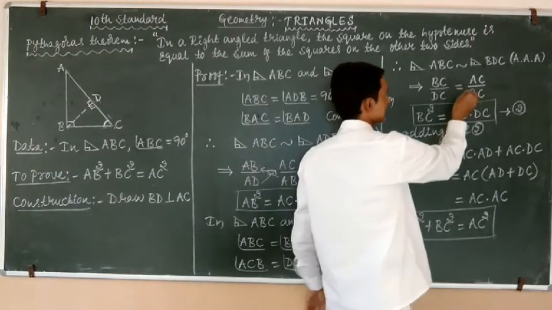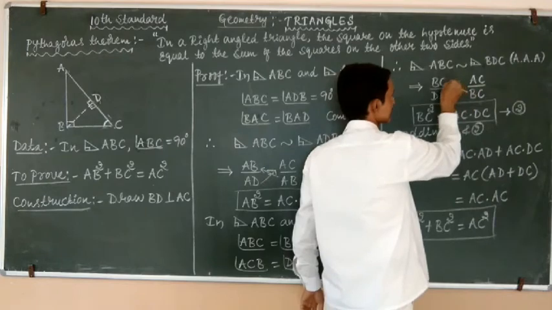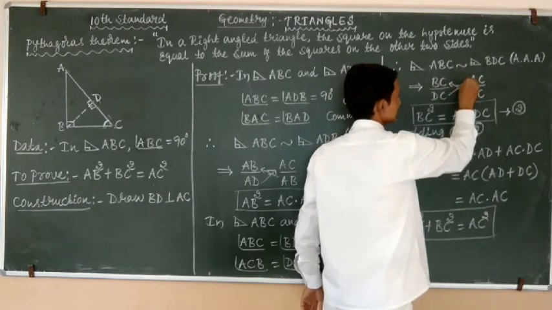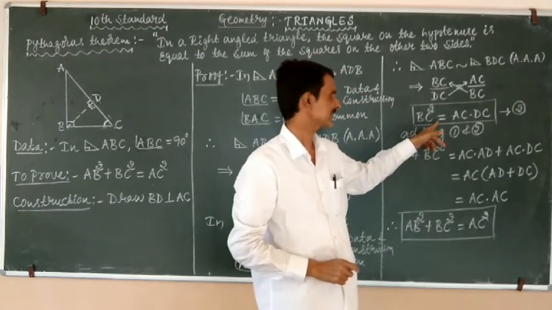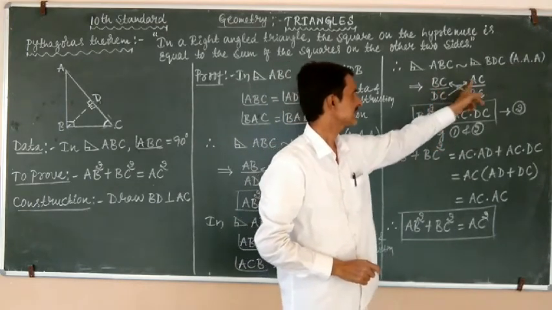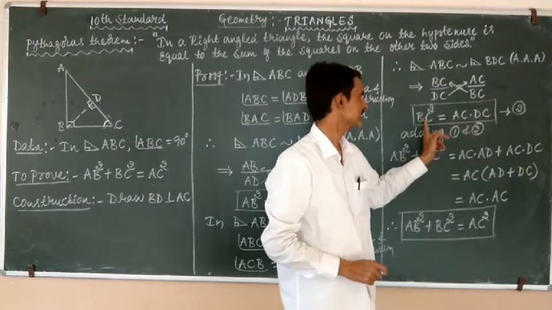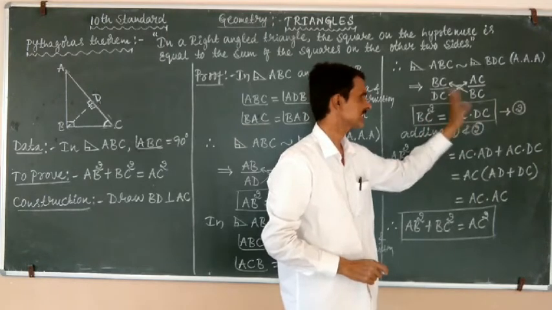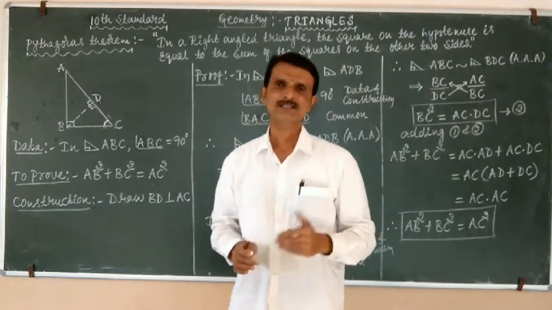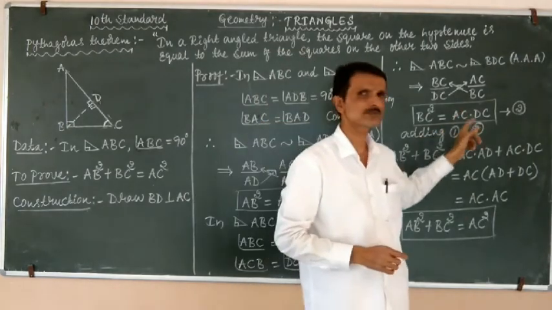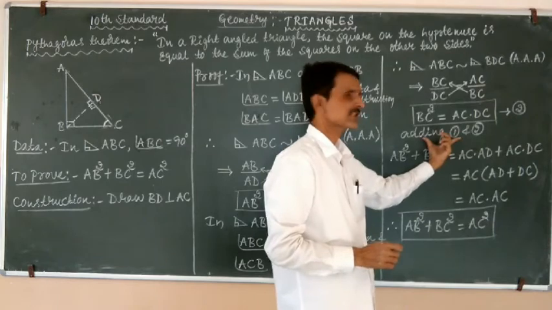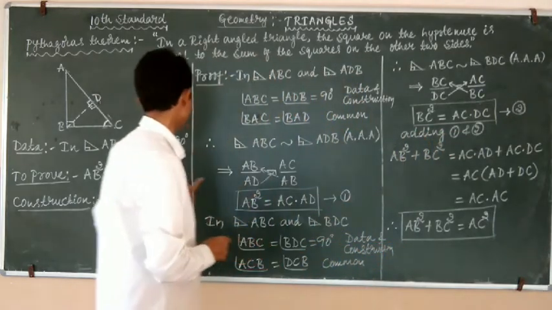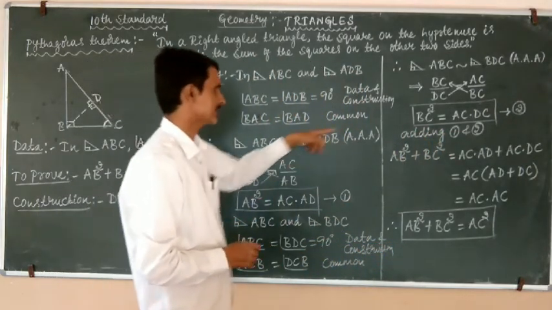Now cross multiply this. We will get BC into BC is BC square equals AC into DC. BC square equals AC into DC. Call this equation number 2. So now adding equation 1 and 2. We add equation 1 and 2.